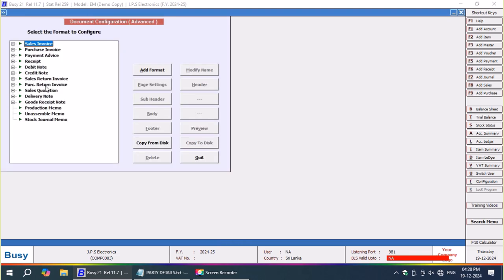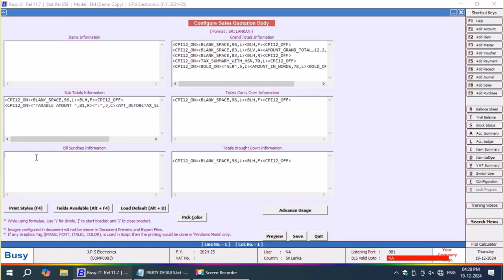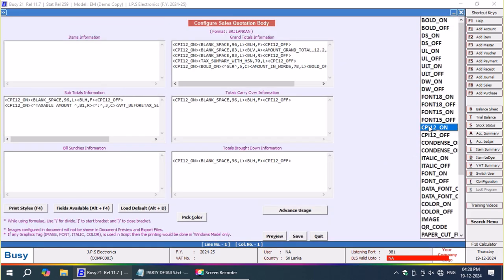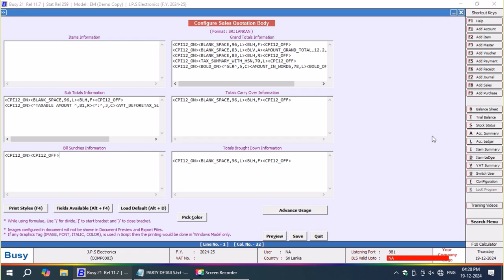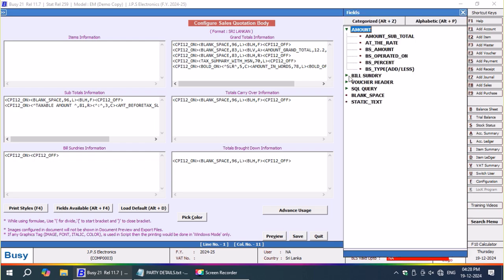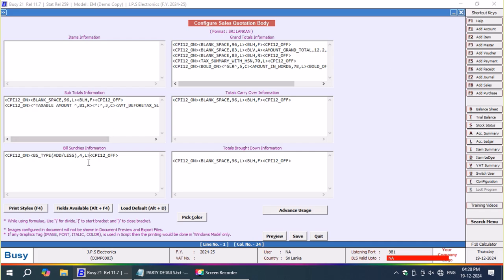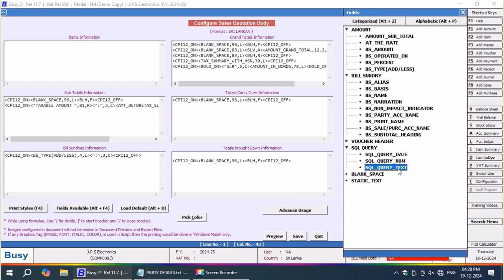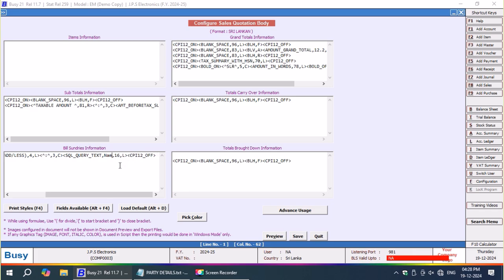Okay, now I'll come back to the quotation design, Sri Lankan method. Here in the body, I'm just going to mention CPA12 on, CPA12 off. Then I'll press Alt F4. I'm selecting bill sundry type, add or less, then 3 spaces gap, then SQL coding text type, the coding name is Tata, and I have to put a semicolon.